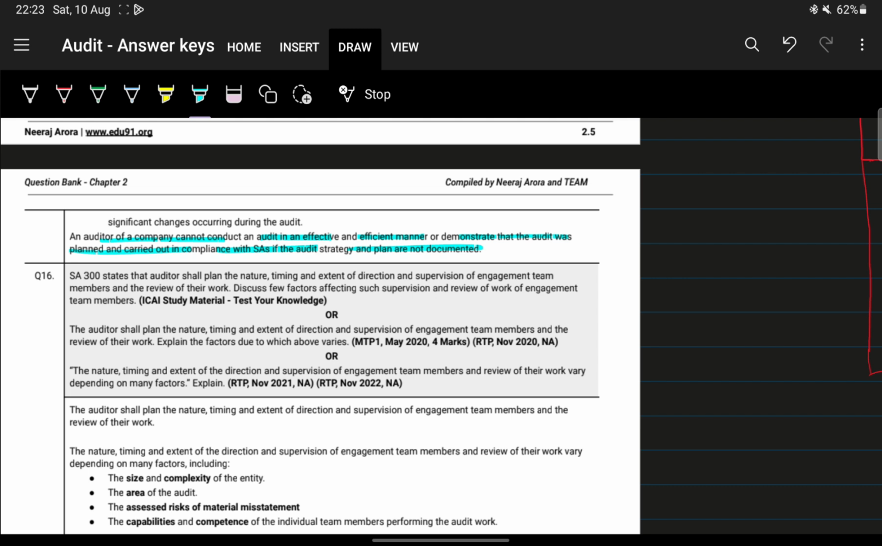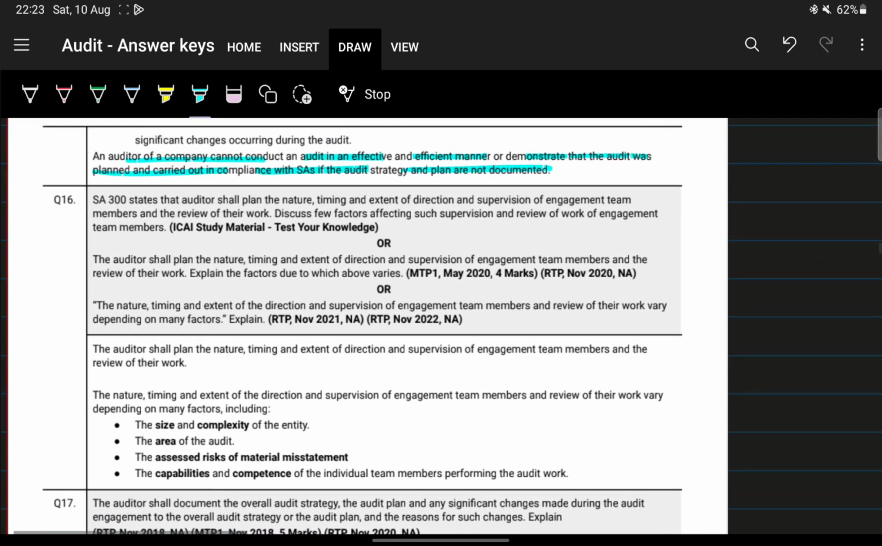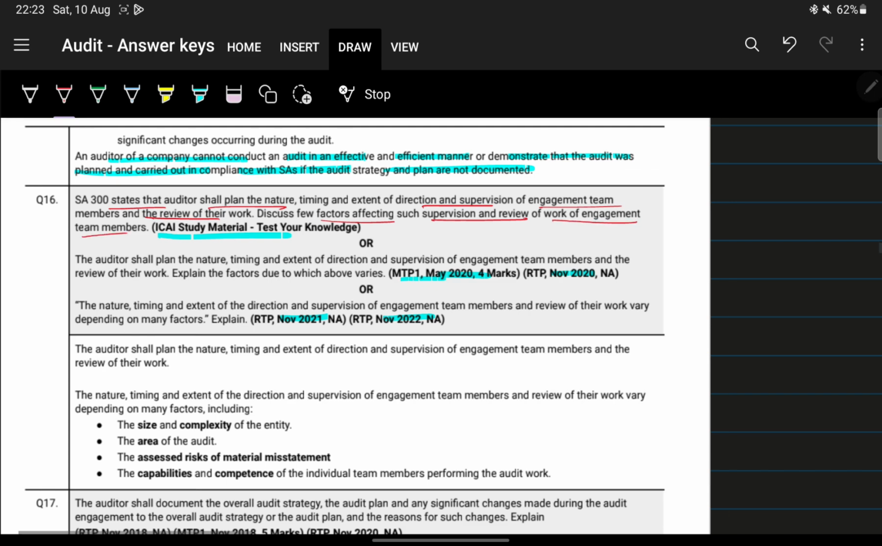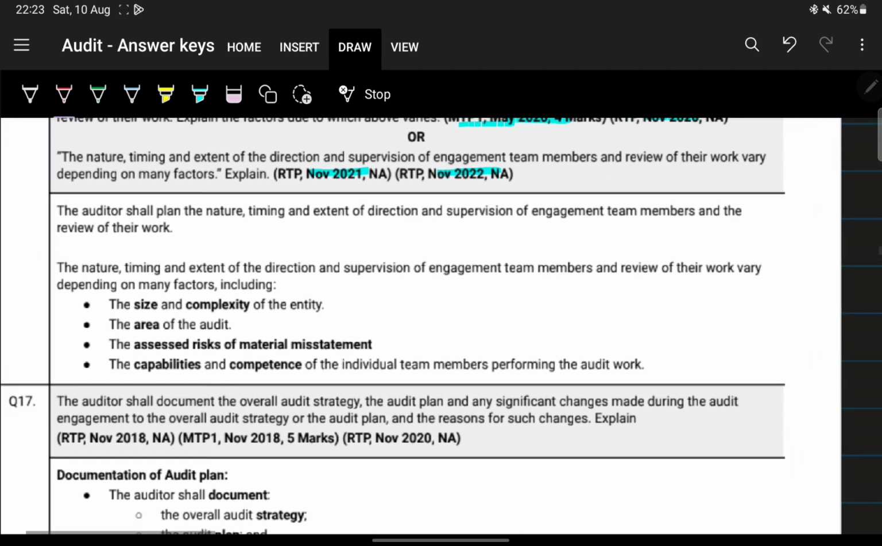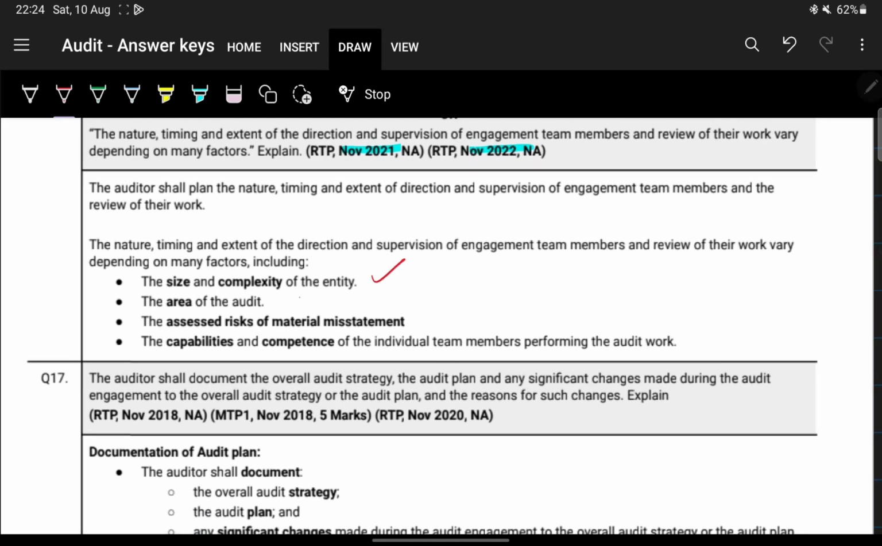Next, question number 16. This is from the ICAI study material and the MTP May 2021, November 2021 and November 2022. SA 300 states that the auditor shall plan the nature, timing and extent of direction and supervision of the engagement team and review of their work. Discuss a few factors affecting supervision and review of the engagement team. Here obviously it's very simple. You just have to remember size and complexity, the area of audit.